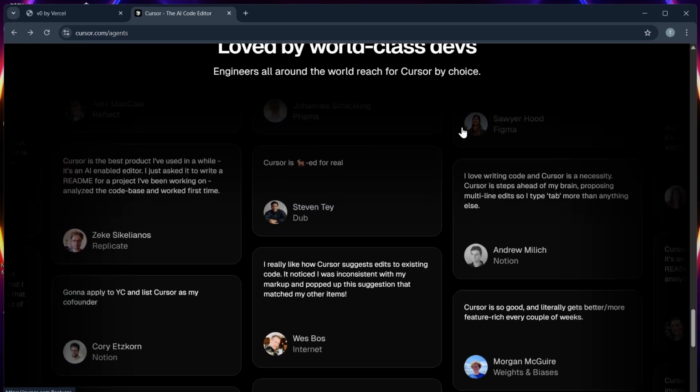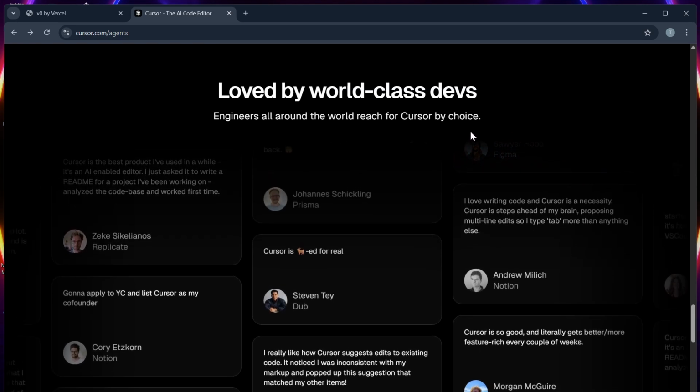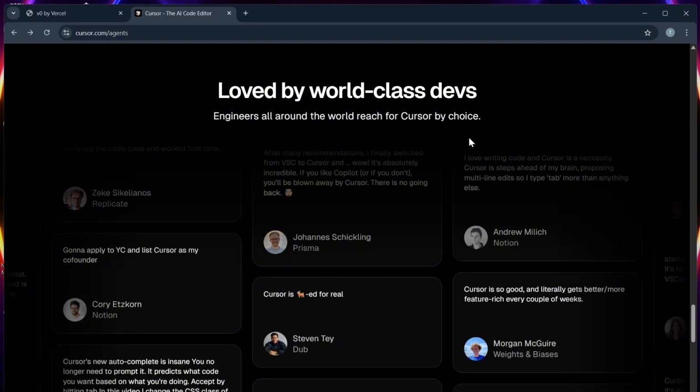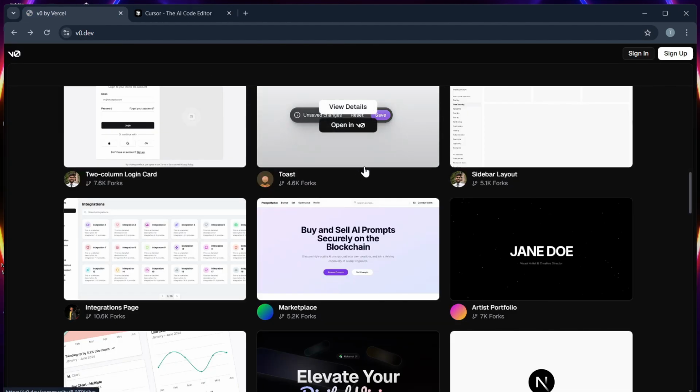Number 4, AI capabilities. Cursor's AI is more advanced, which is capable of maintaining context, researching code bases, and performing refactors, while v0's AI is focused on design generation but not on complex logic.